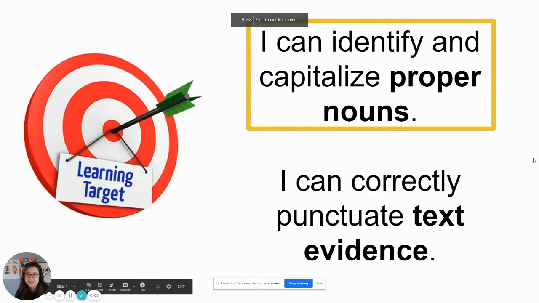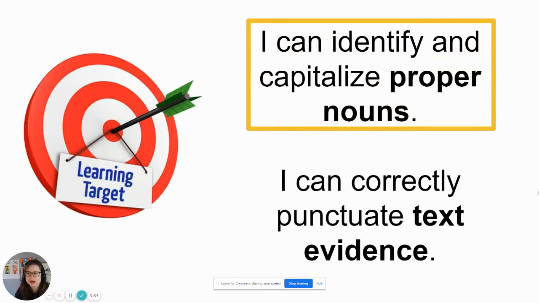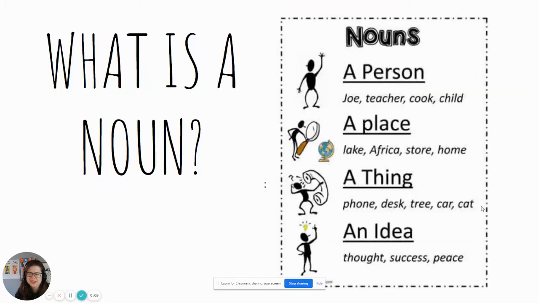The purpose of this lesson is to teach you to identify and capitalize proper nouns. So let's start with what a noun is. A noun is one of the parts of speech that you may have learned about before. A noun is a person, place, thing, or idea.